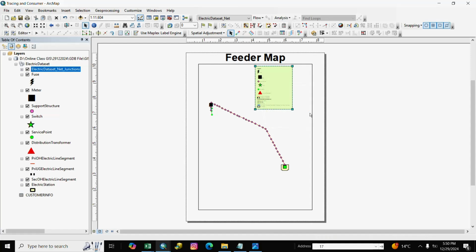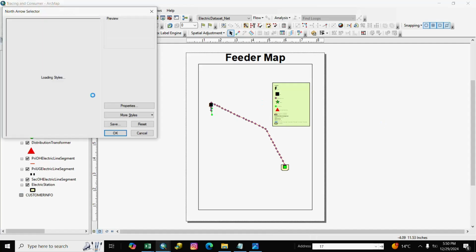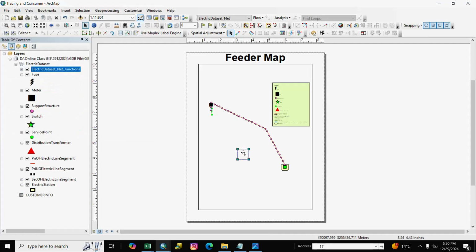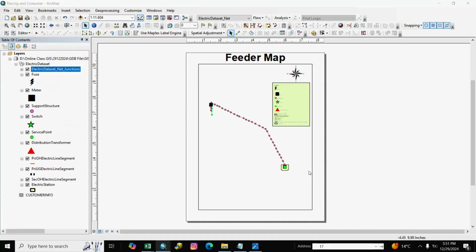Here is legend. If you want to draw a north arrow, you go to north arrow and select anyone, and you put here north arrow, and you size up and down. You select here, and after complete map, you go to file and export map.